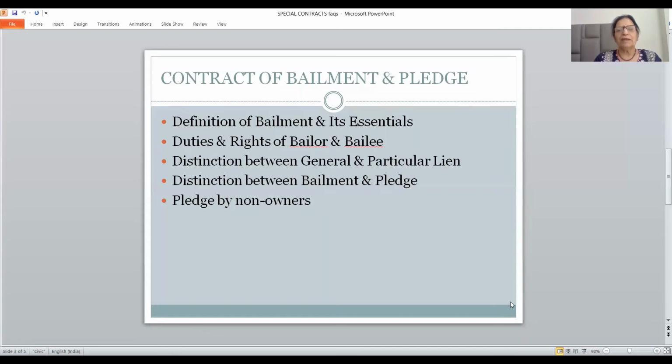Say for example, pledge by mercantile agent, pledge by co-owner, pledge by a person who is in possession of goods under a voidable contract, or pledge by seller in possession of goods after sale. Pledge by buyer in possession of goods after an agreement to sell but before sale. So these are the cases, friends, where non-owners can also make a valid pledge.